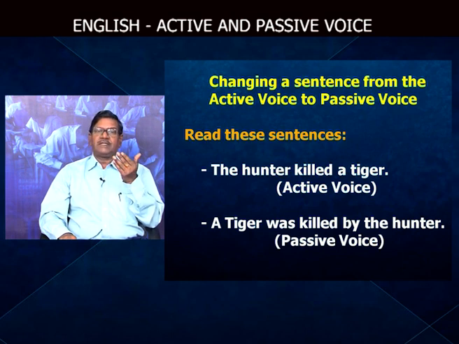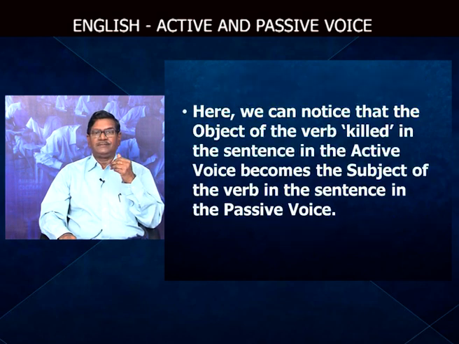If the object is given preference and importance and it becomes the subject, the sentence is said to be in passive voice. And what happened to it? It was killed by the hunter. Here we can notice that the object of the verb killed in the sentence in the active voice becomes the subject of the verb in the sentence in the passive voice.